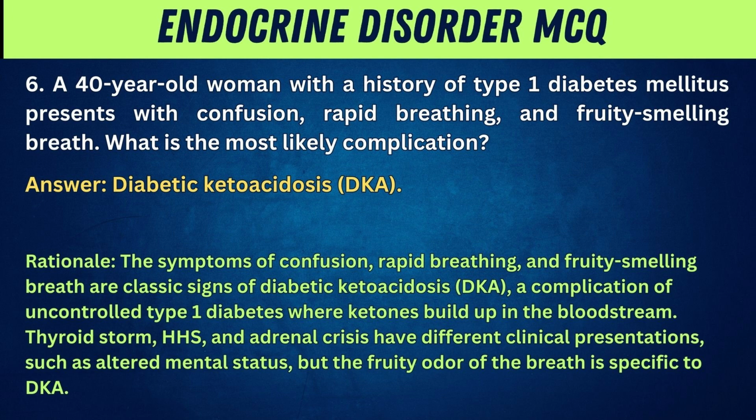Rationale: The symptoms of confusion, rapid breathing, and fruity-smelling breath are classic signs of diabetic ketoacidosis, DKA, a complication of uncontrolled type 1 diabetes, where ketones build up in the bloodstream. Thyroid storm, HHS, and adrenal crisis have different clinical presentations, such as altered mental status, but the fruity odor of the breath is specific to DKA.